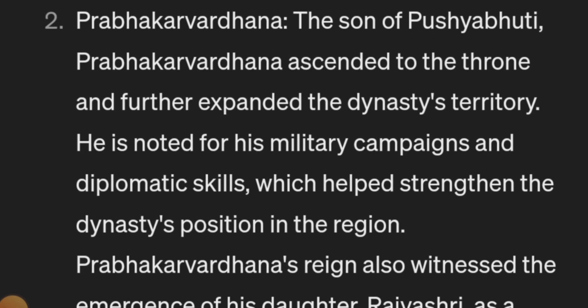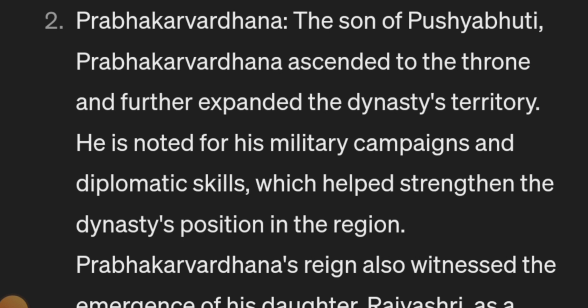Prabhakarvardhana ascended to the throne and further expanded the dynasty's territory. He is noted for his military campaigns and diplomatic skills, which helped strengthen the dynasty's position in the region. He also established his empire in the Punjab and Haryana region, where the first ruler, Pushyabhuti, had established his empire. He also fought a war with the Huns tribe in the Punjab region and saved his empire from them.